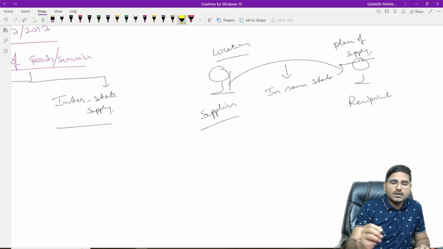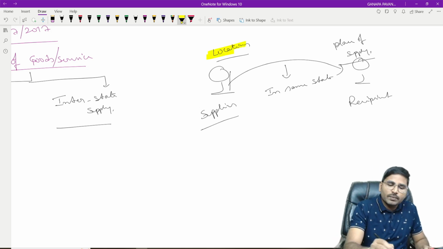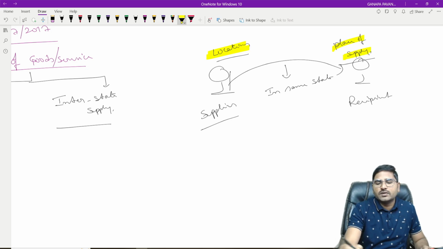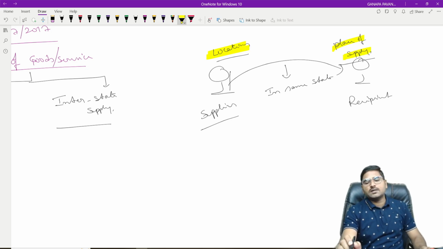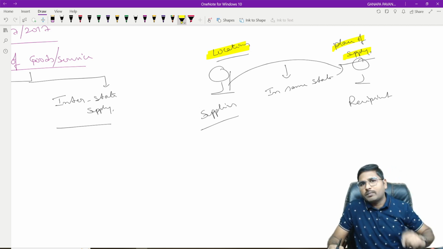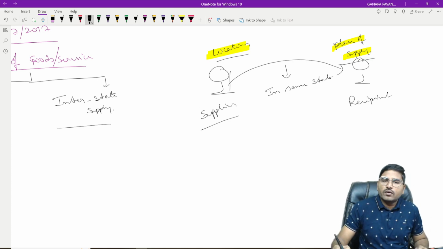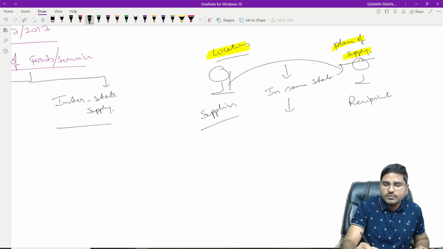Remember, I am not considering the supplier and recipient location. I am considering the supplier location and the place of supply. The place of supply concerns where the goods or services are consumed, on the basis of which we will determine the place of supply, right? So where the supplier location and the place of supply are in the same state, it is called intrastate supply.